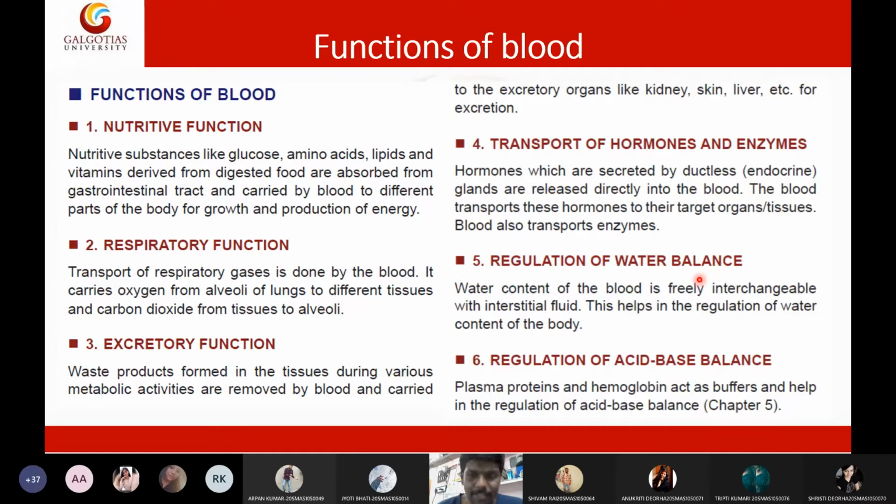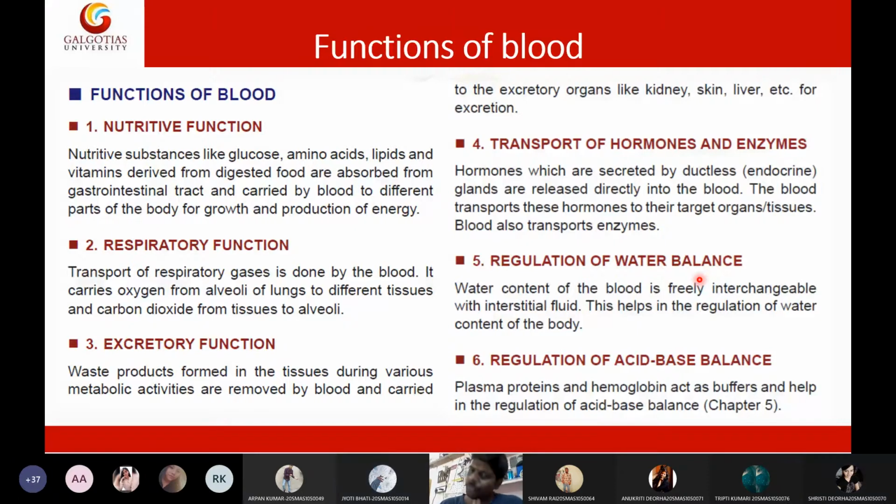And the sixth one is maintenance of acid-base balance, pH. This pH regulation is extensively done by a mechanism called the bicarbonate buffer system. There are bicarbonate buffers present in the blood. And what is the normal pH of blood? Tell me, students, what is the normal pH of blood?